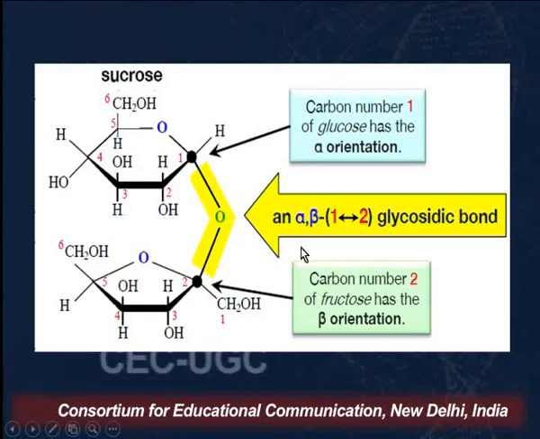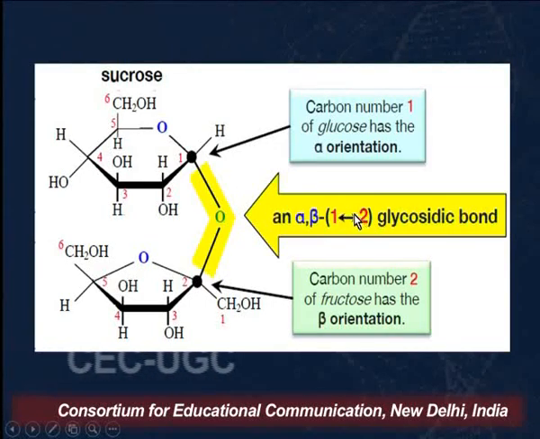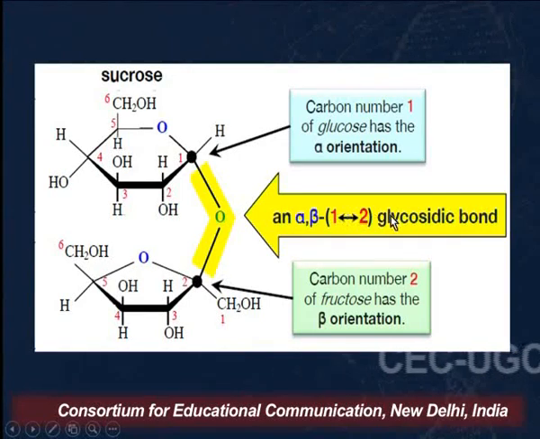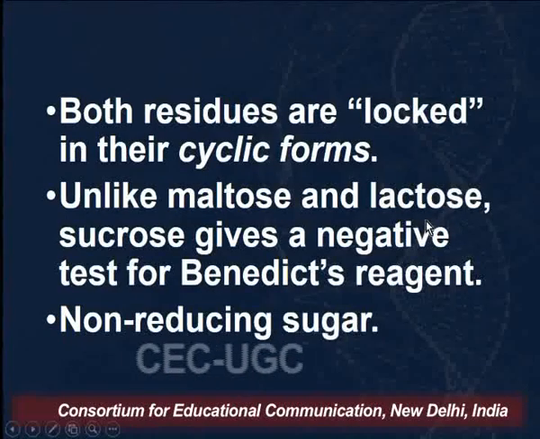So it is alpha, beta, 1, 2, because the bond is formed between the first carbon and the second carbon. The double-headed arrow shows that both the carbons involved in glycosidic bond formation are anomeric in nature.